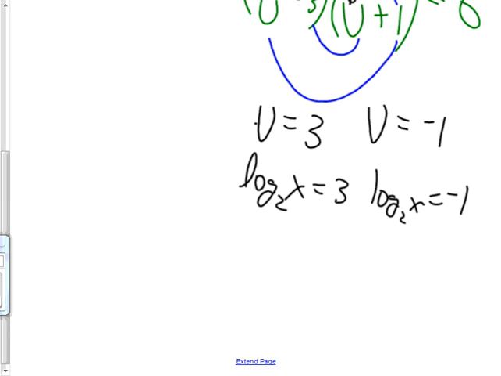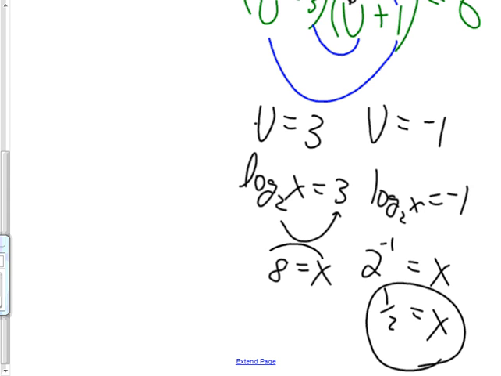I mean, you haven't got it yet, but you can just rewrite this. 2 to the, which is, yep, so what's 2 to the third? There you go. That's one of my answers, and the other one? 2 to the negative first, and that is, try again. 1/2. There you go. There's my two answers, 1/2 and 8.